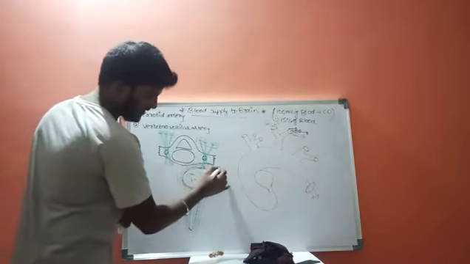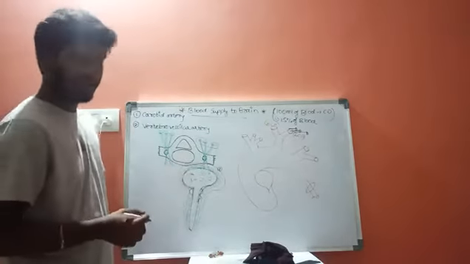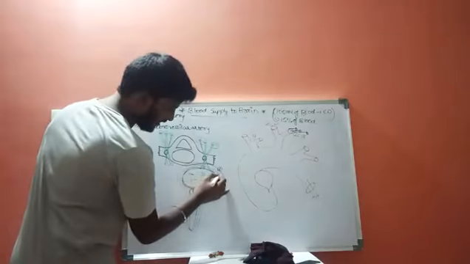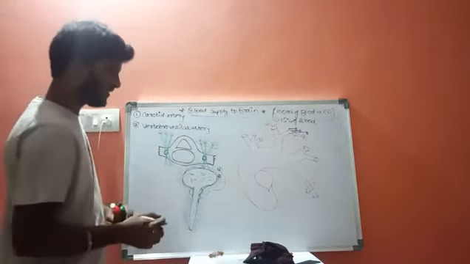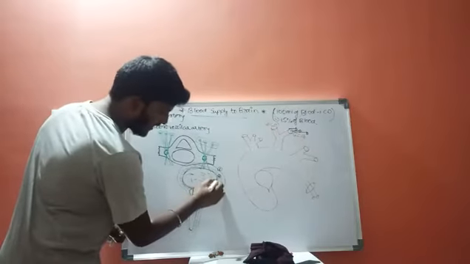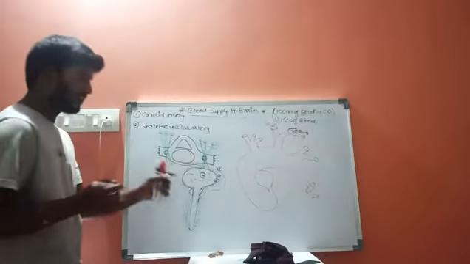The first choice is on the outer layer, that is dura mater. Second choice is in the cerebrospinal fluid, and third choice is on the inner layer, that is pia mater, or fourth choice is in the white matter.